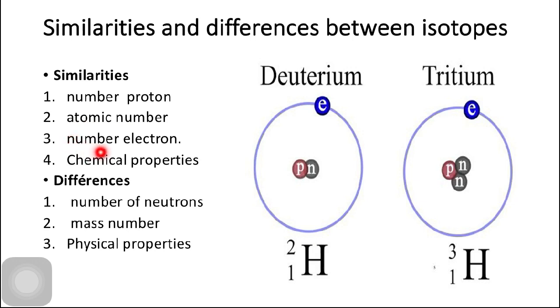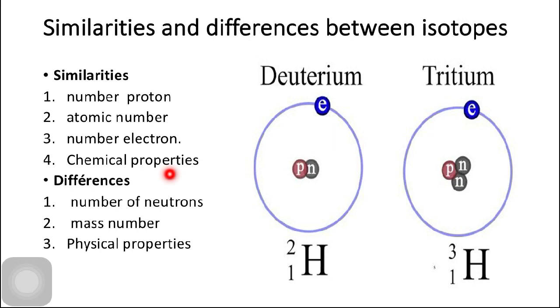They both have the same number of electrons. Deuterium has one electron and tritium also has one electron. And they both also have the same chemical properties, as we know that chemical properties depend upon the number of electrons and protons, whereas neutrons do not take part in chemical reactions.